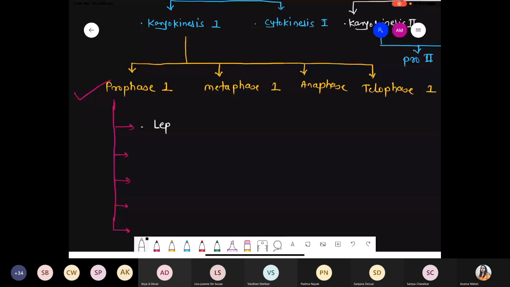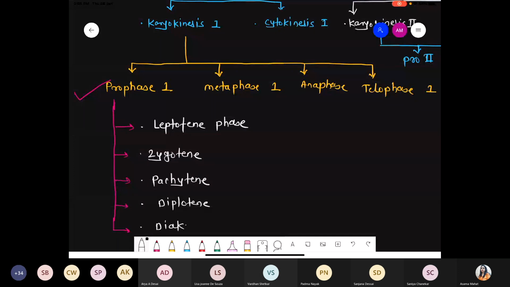Simply we are giving the names. First phase, that is leptotene phase. Number second, zygotene phase. Number third, pachytene phase. Number fourth, diplotene phase. And finally, fifth one, that is diakinesis. So these are the five phases which come under prophase 1: leptotene, zygotene, pachytene, diplotene, and diakinesis.